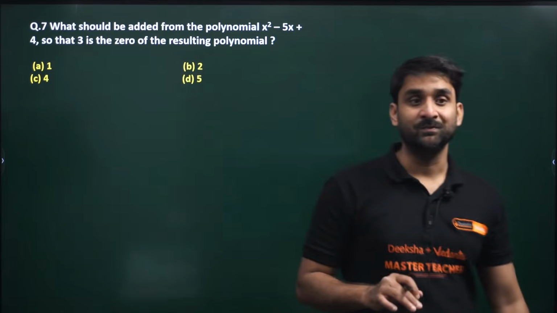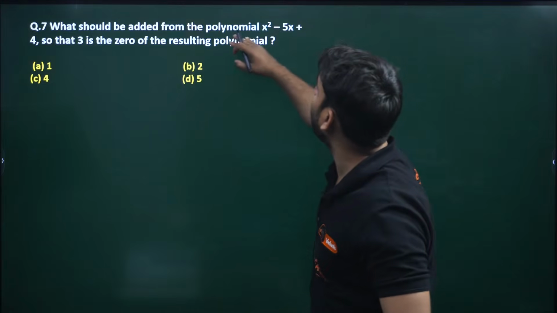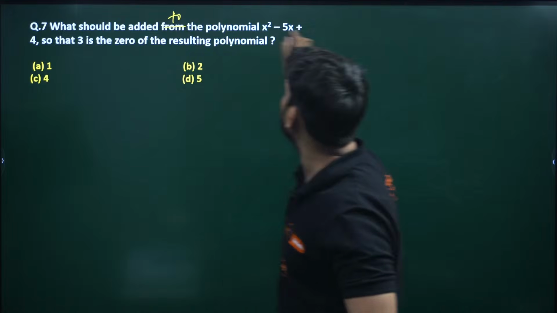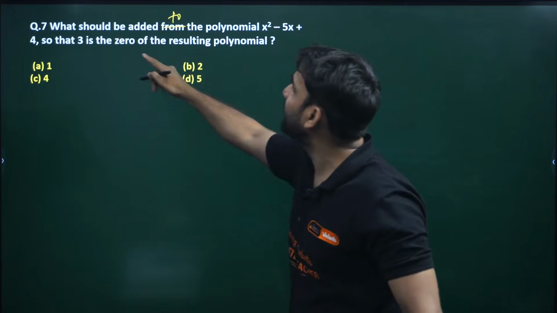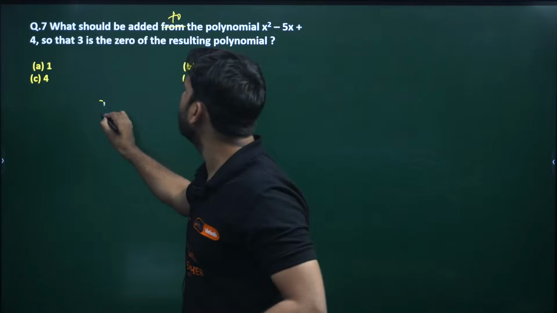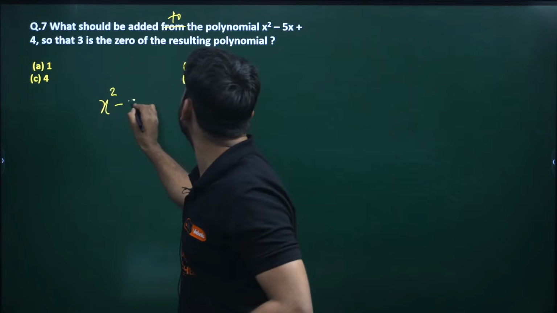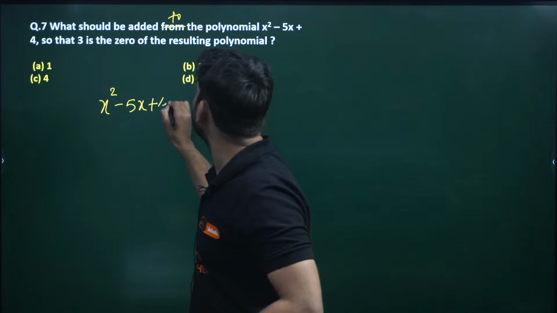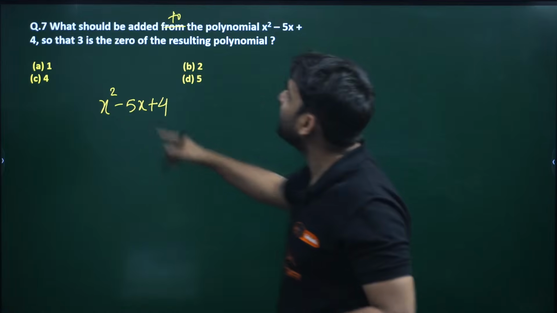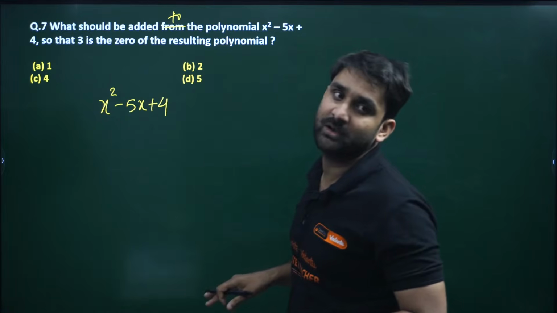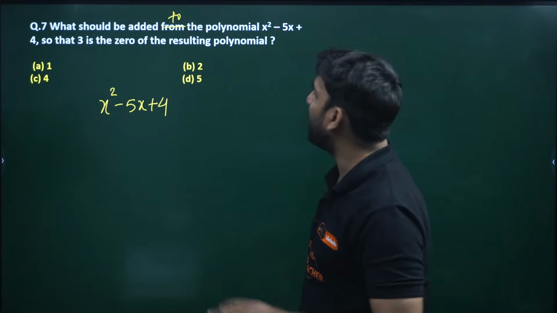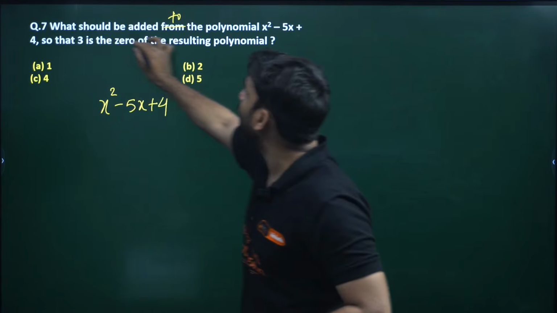Now moving to next question number 7. Look at question number 7.